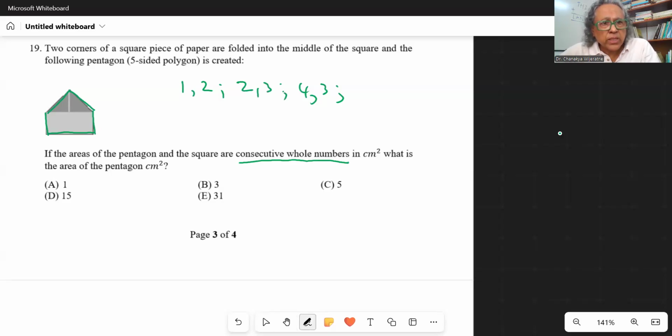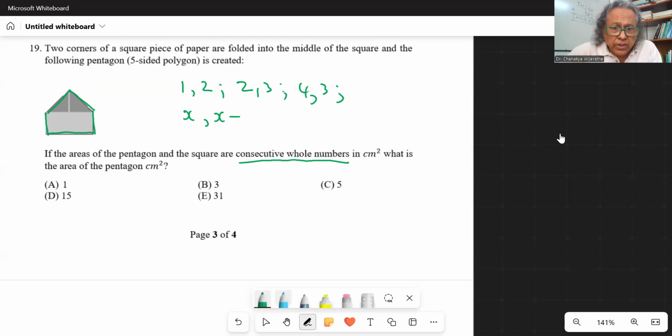Now, if the area of the square is x, since we don't know, x is for the unknown, what is the area of the pentagon? So it is something less than x. How much less? So we need to subtract. So we need to fold this, right? Here, let's use a different color. You fold it, right?